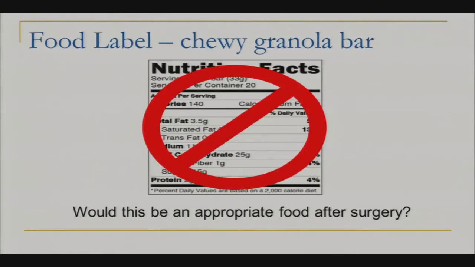The answer is no. There was only 2 grams of protein for 140 calories, and it had 15 grams of sugar. We generally recommend not teetering on the line. Some individuals might experience dumping syndrome at a lower threshold than 15. So generally, if it is at the 15, I wouldn't try it.